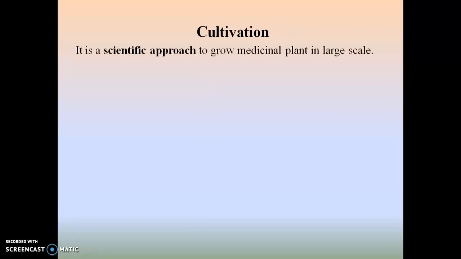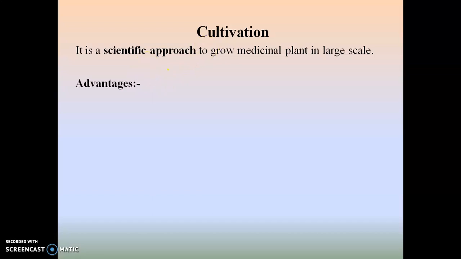So it is nothing but the scientific approach to grow medicinal plants on a large scale. So here the large scale production of the medicinal plant is carried out by using certain scientific approaches, where it is better to use cultivated varieties instead of getting the product from the wild varieties.